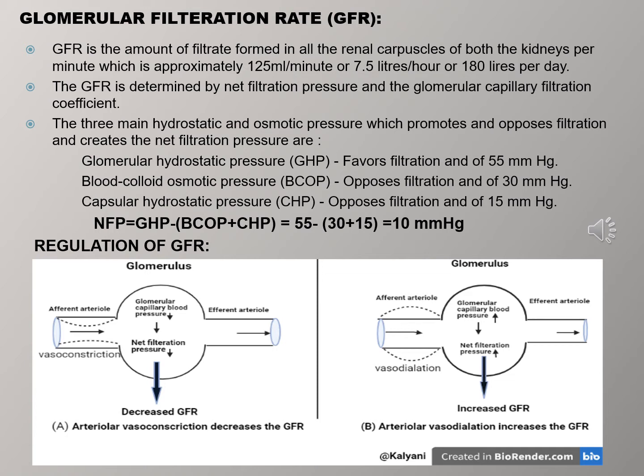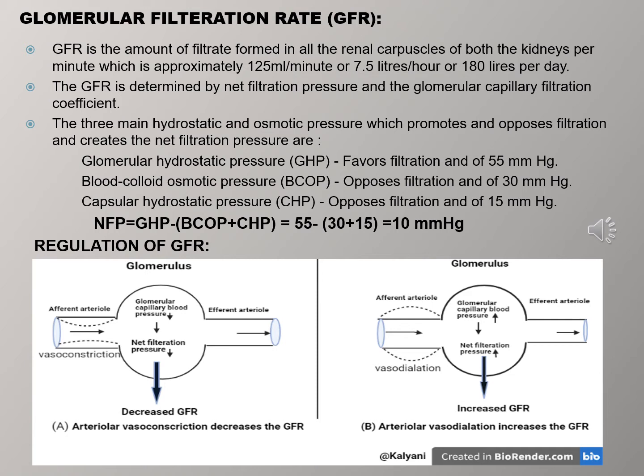The blood colloid osmotic pressure is the pressure that develops due to the presence of proteins like albumin and globulin in the blood plasma, and this pressure opposes filtration, with a value of about 30 mmHg.